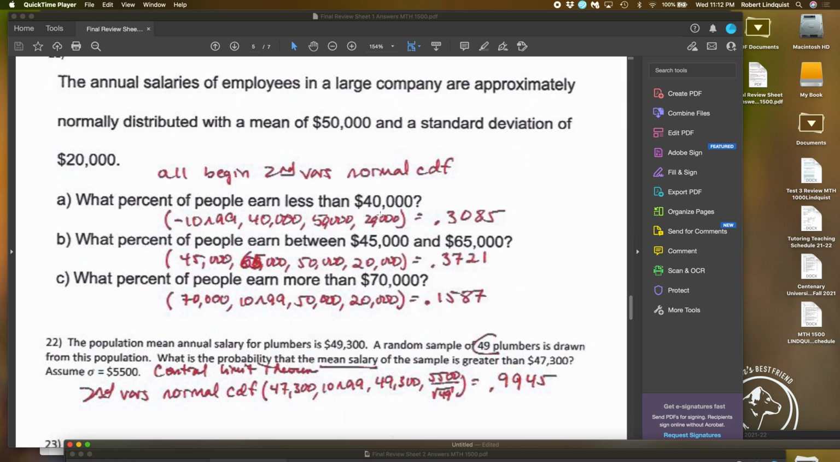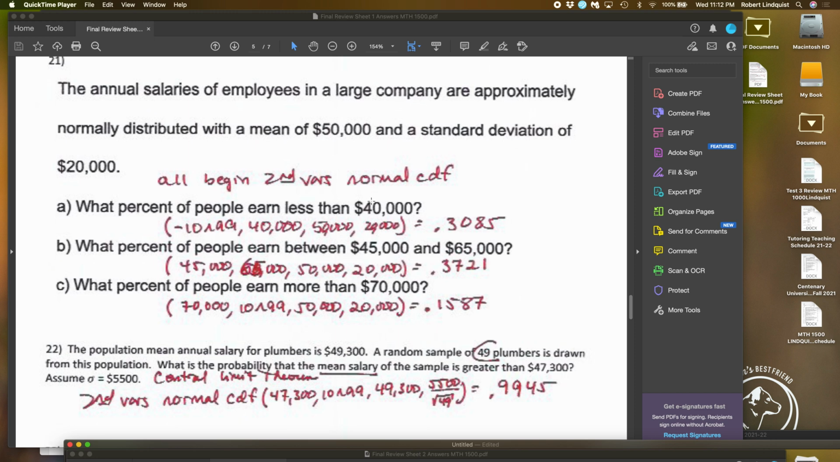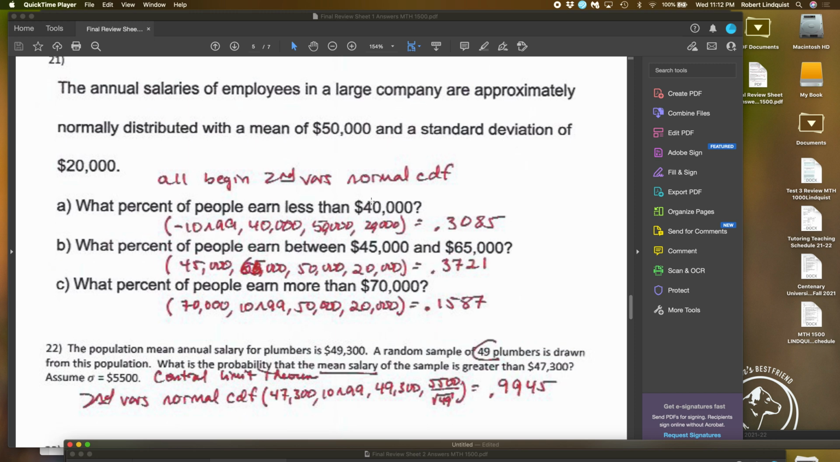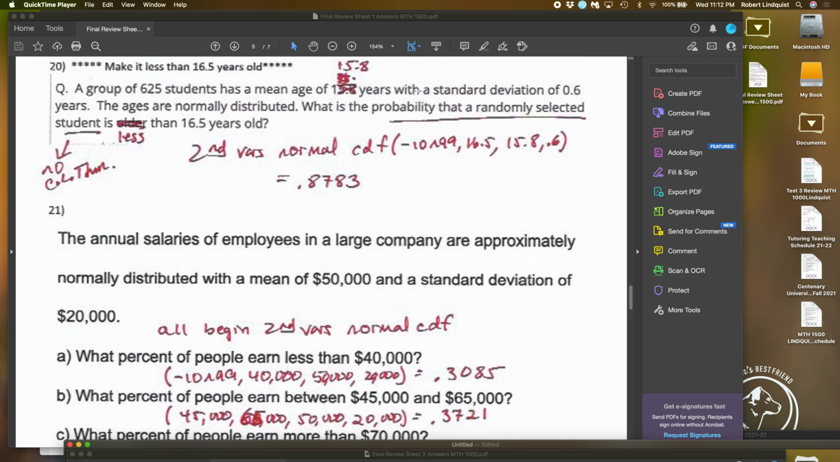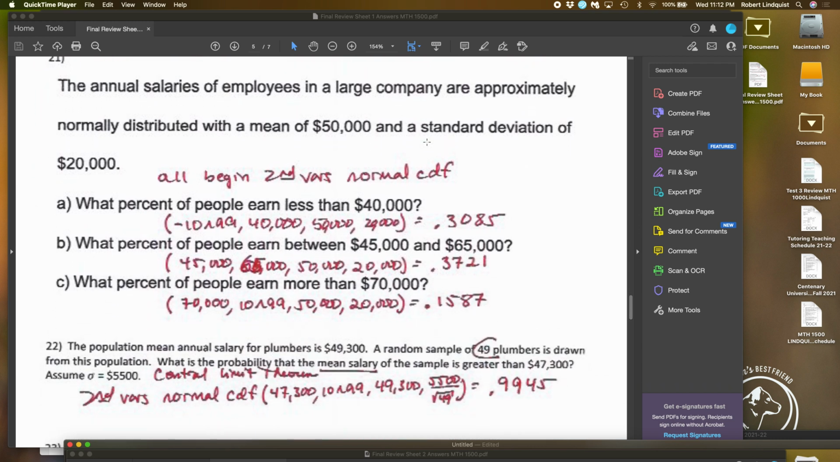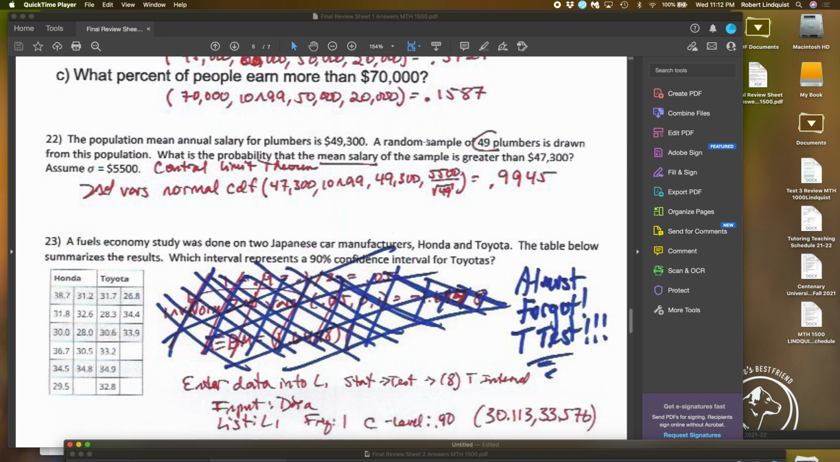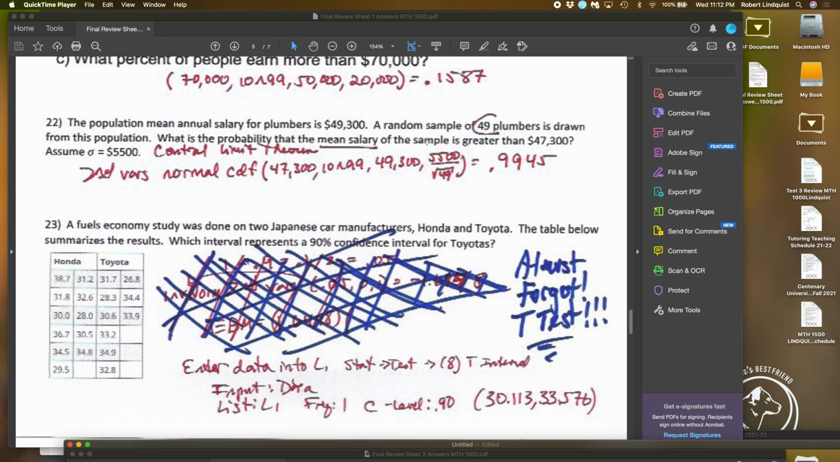Now, notice the difference. Here, we're looking for what percent of the people earn less. Or in the previous one, it's what's the probability of a randomly selected single individual student. When we look at number 22, it says the population mean annual salary. Okay, that we can work with. It starts talking about random samples of 49 plumbers, and then the magic keyword, mean salary. That means we're going to go central limit theorem, and our adjustment is you have to take the standard deviation and divide by the square root of the sample size, in this case 49.